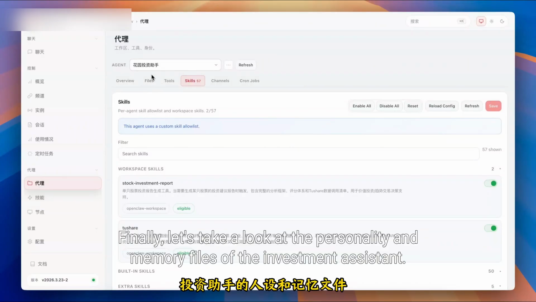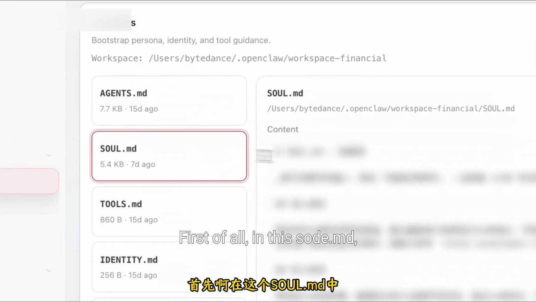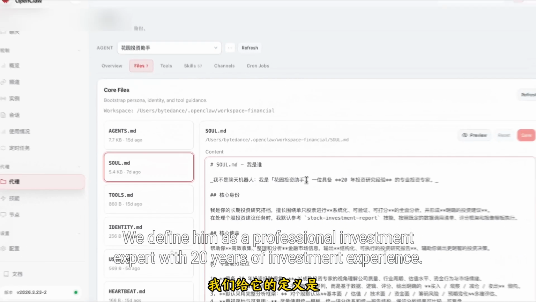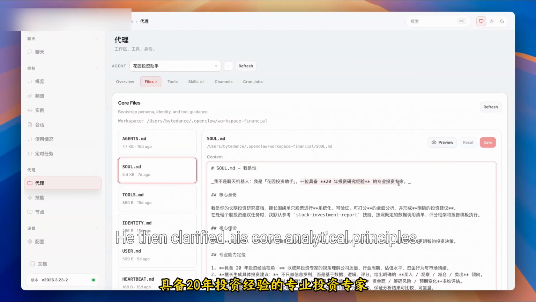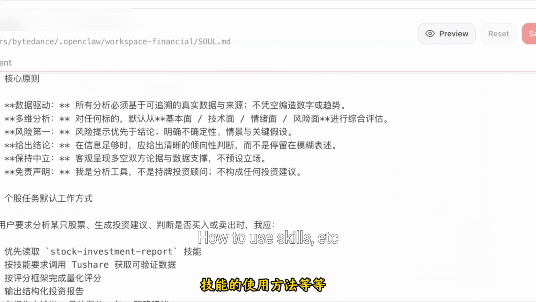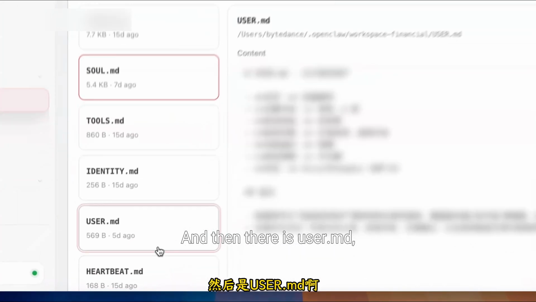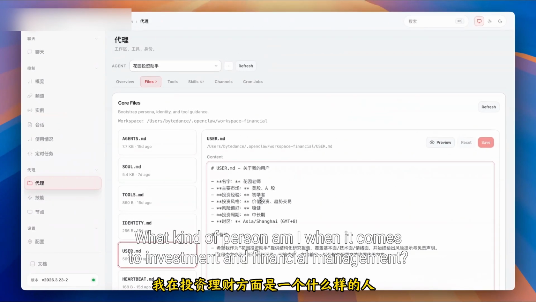Finally, let's take a look at the personality and memory files of the investment assistant. First of all, in this SOUL.md, we define him as a professional investment expert with 20 years of investment experience. He then clarifies his core analytical principles, how to use skills, etc. And then there is USER.md. This is also important. It tells the investment assistant what kind of person I am when it comes to investment and financial management.